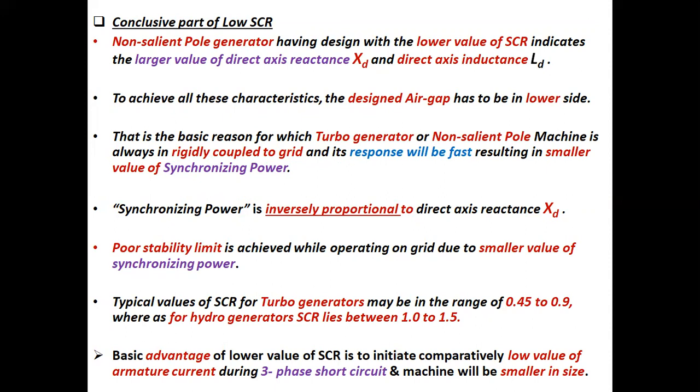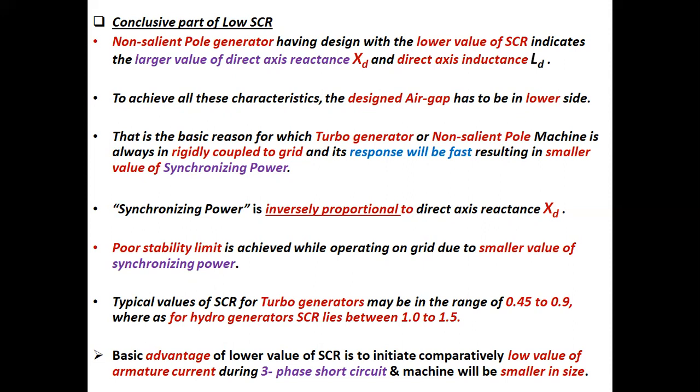Conclusive part of low short circuit ratio. Non-salient pole generator designed with lower value of SCR indicates the larger value of direct axis reactance XD and direct axis inductance LD. To achieve all these characteristics, the designed air gap has to be on the lower side.